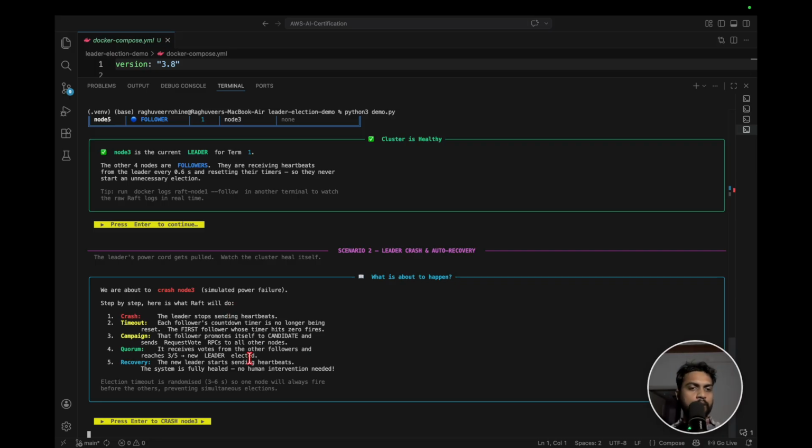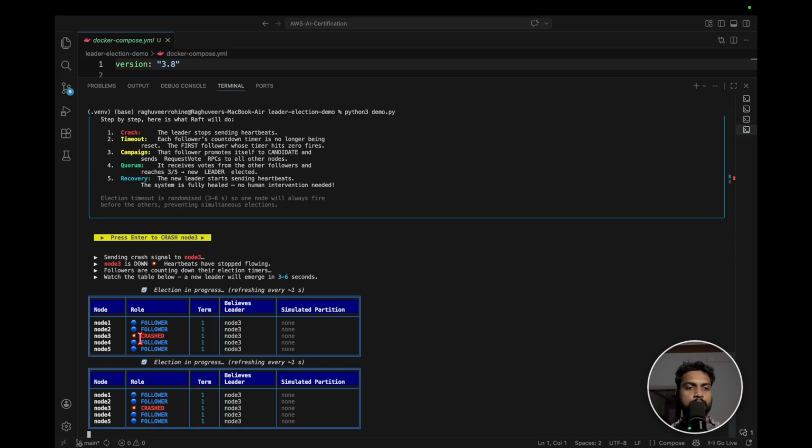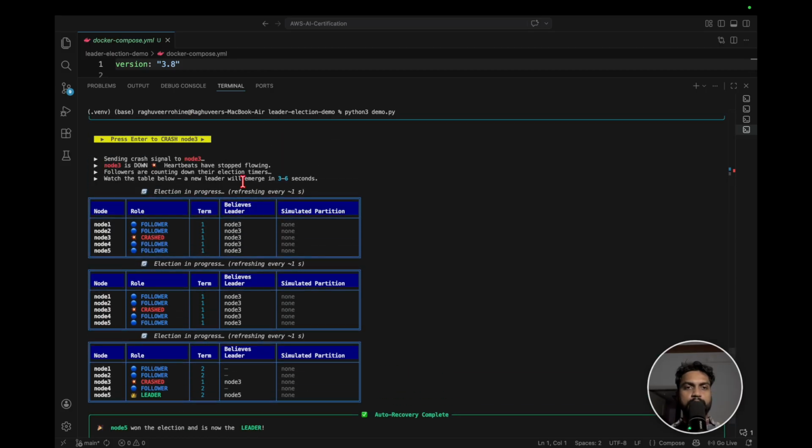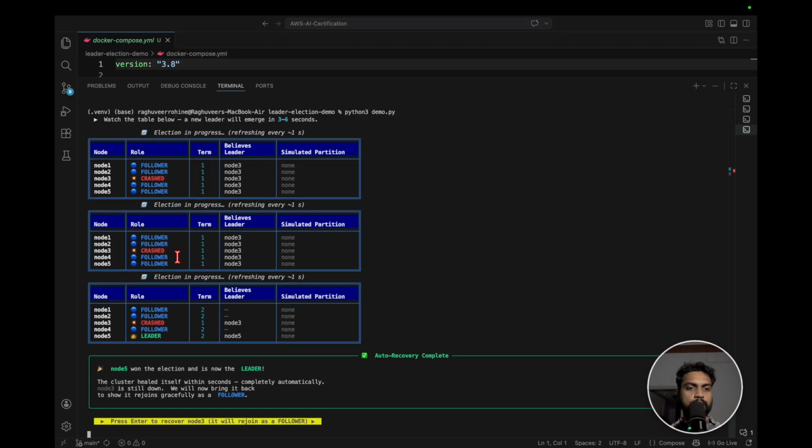Let me come back to that again. Now in scenario 2, we are going to crash node 3, and then we'll see how the system automatically comes back by selecting a new leader. Sending the crash signal to node 3. Node 3 is down, so the heartbeats have stopped flowing. Followers are counting down their election timer. If we see here, I think node 5 hit 0 first, and it asked for the votes. Every follower has upgraded its term number to 2, but node 3's term number is 1.